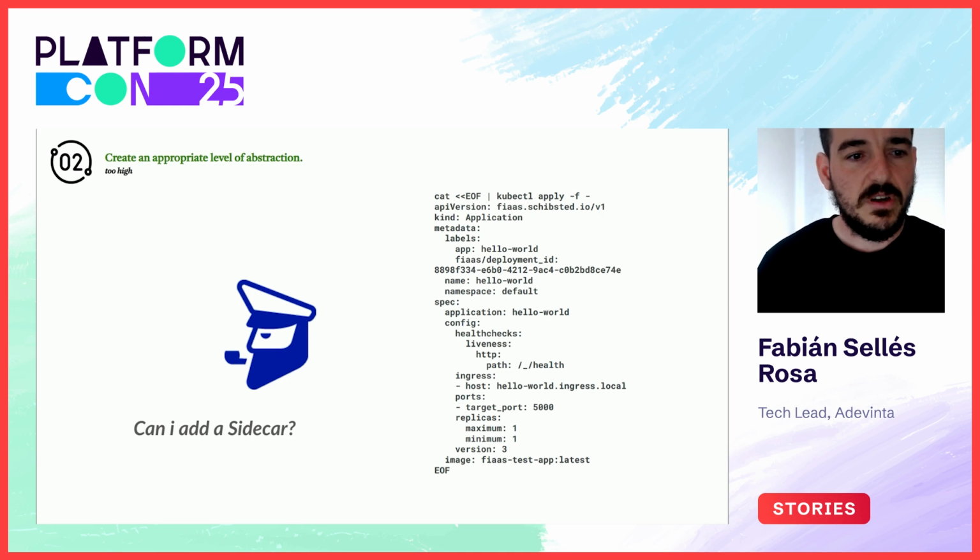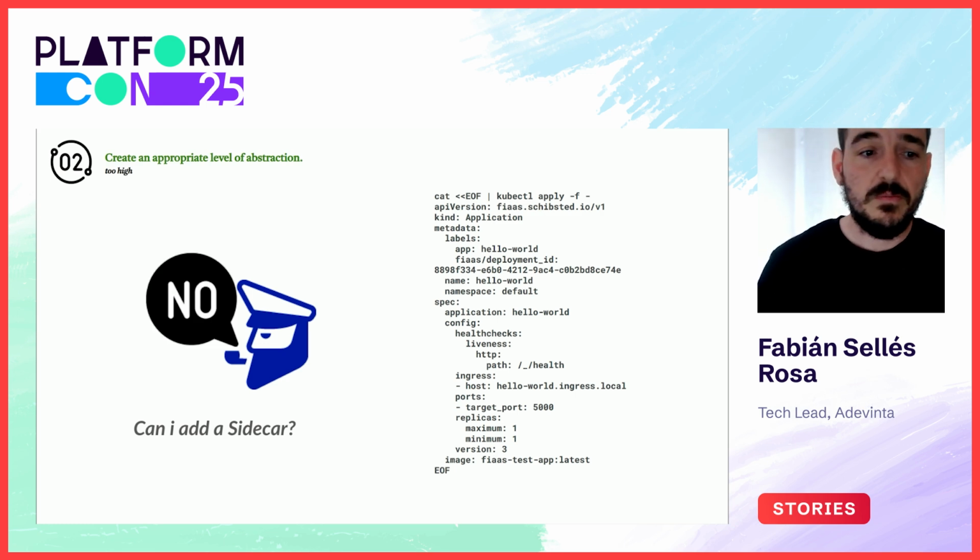What happens if one user wants to add a sidecar in one FiaaS application for some valid reason, like introducing a network proxy or adding a log collector? There is no place for sidecars in the spec, so it is not possible. Yes, we can contribute support upstream, but adding it to the spec might go against the goal of exposing a simple interface for developers.